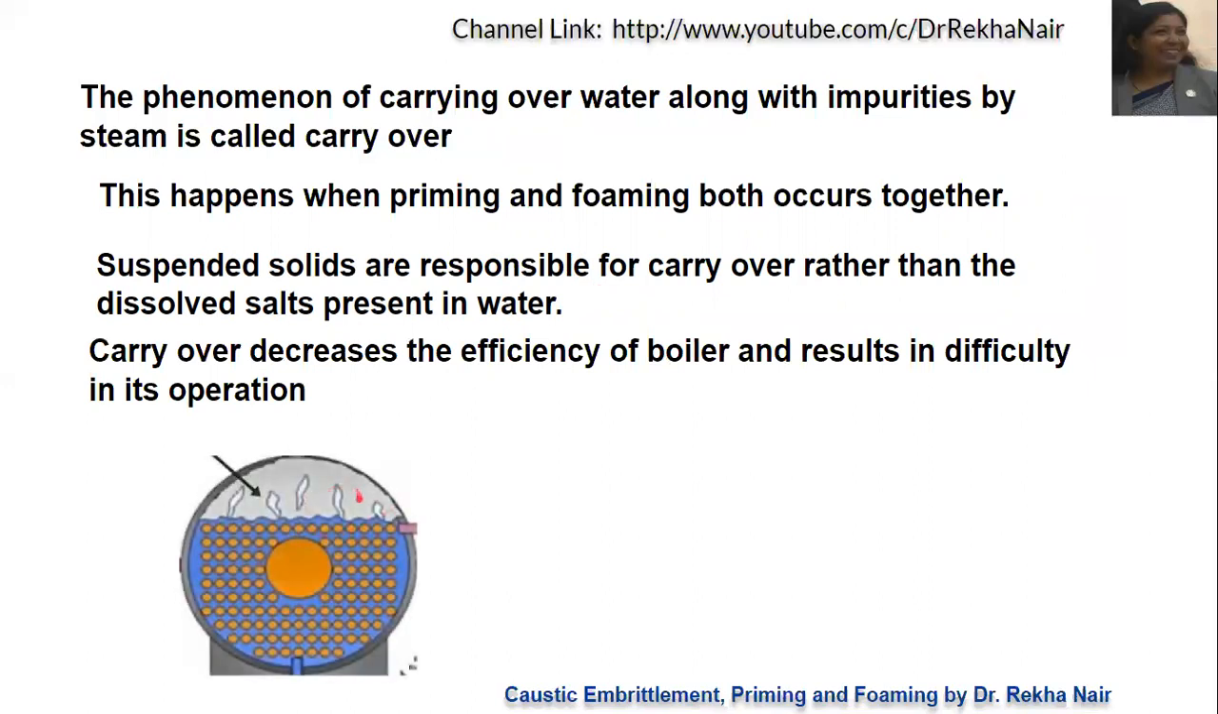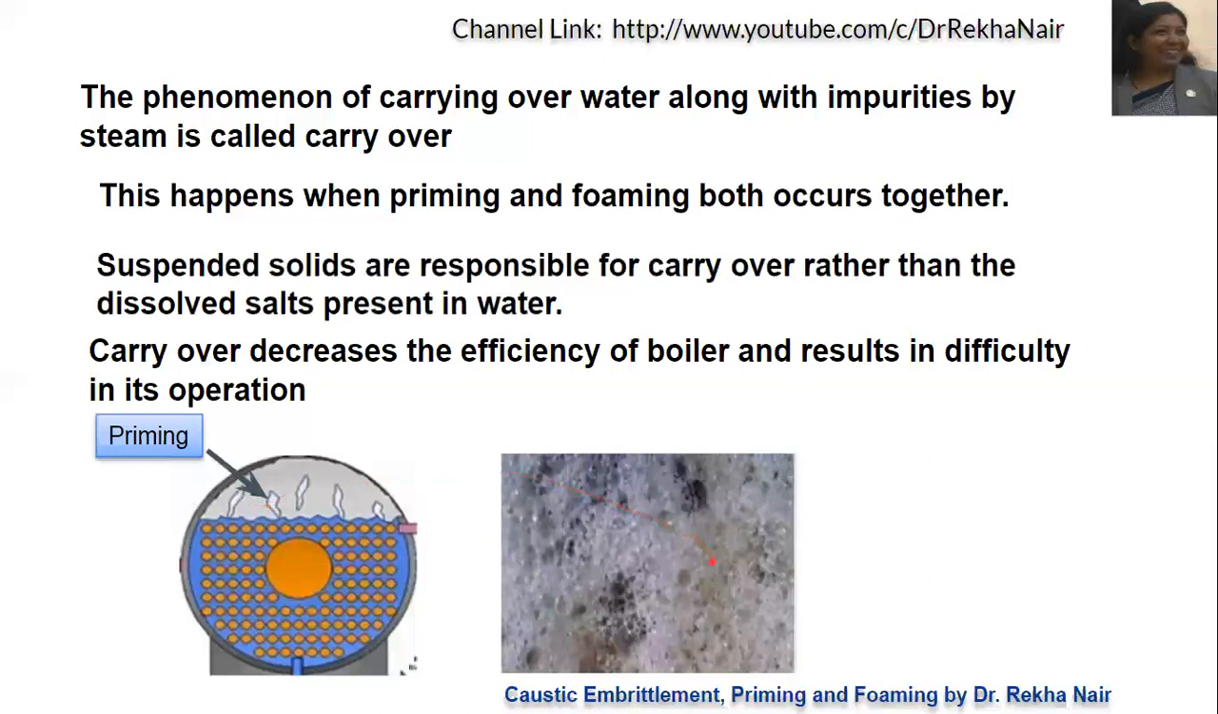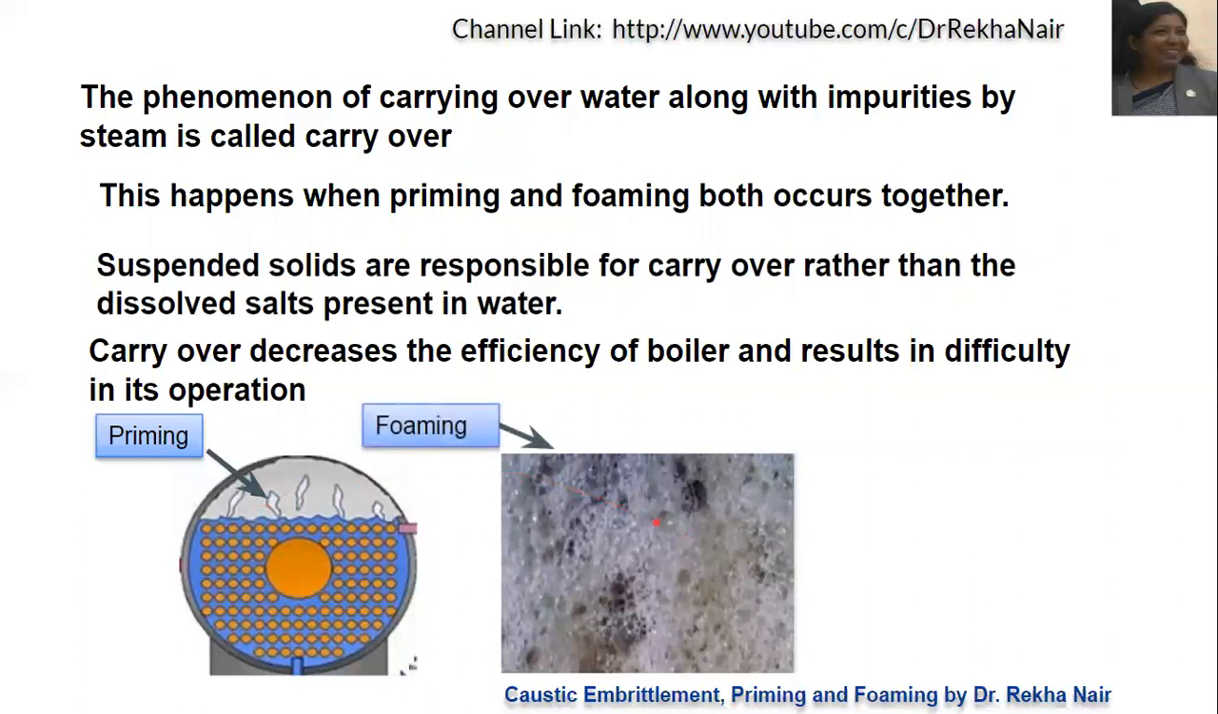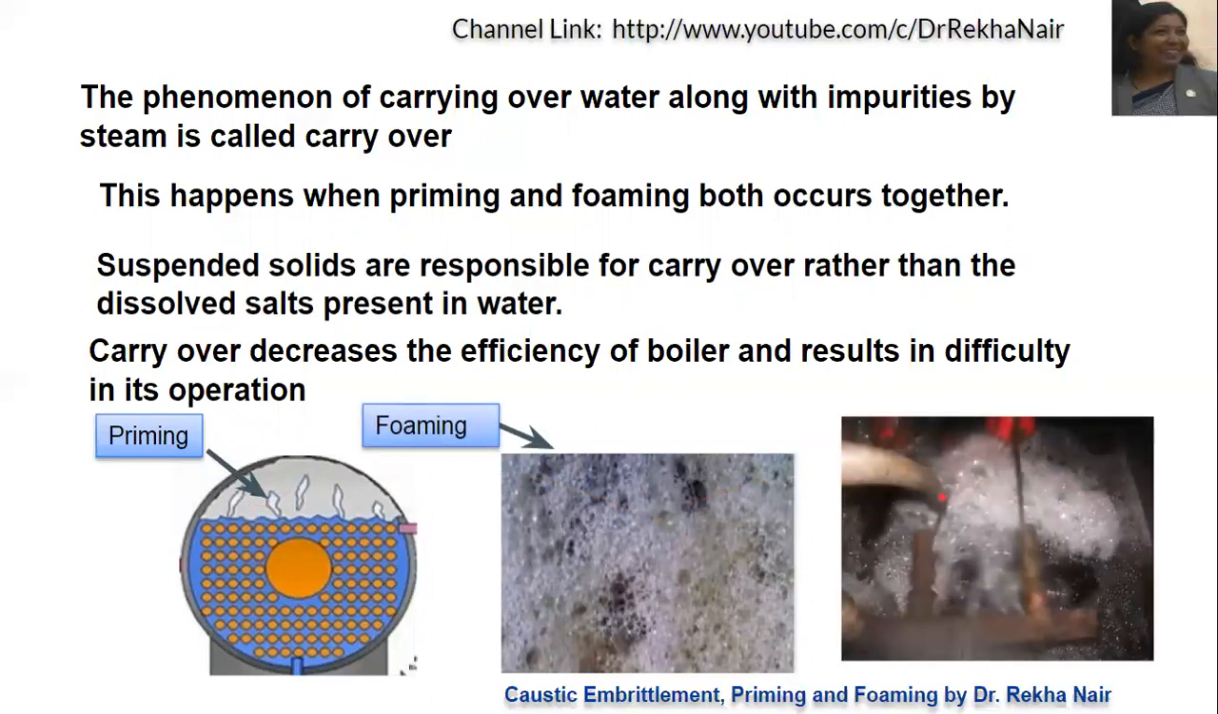You can see this is nothing but the priming. Okay, you can see water droplets are going along with steam. This is the lather formation, that is, this is nothing but the foaming. And there is carryover, where all the suspended particles are carried over, that is, the impurities are carried over along with steam. We call it carryover.